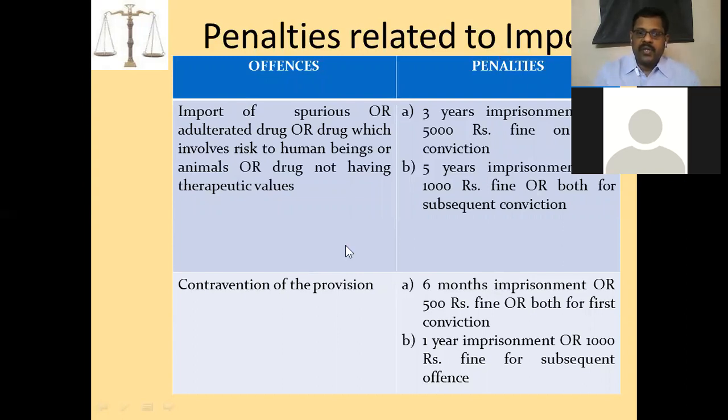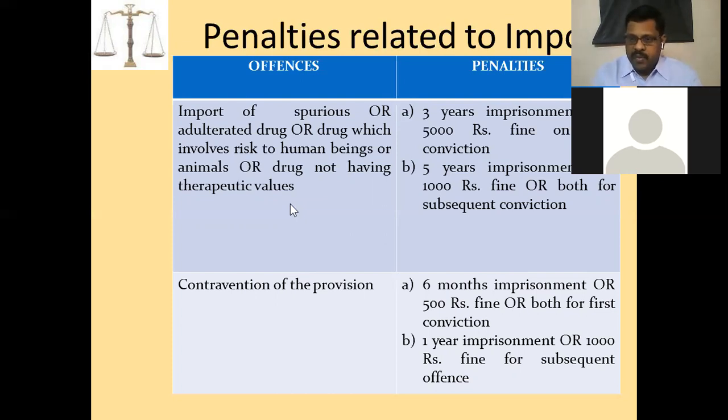Import of spurious or adulterated drugs, which involve a risk to human beings or animals, or drugs not having therapeutic value. If anyone is involved in this kind of importing, that is an offense as per the act. For that, 3 years rigorous imprisonment and 5,000 rupees fine on conviction. And then 5 years imprisonment, 1,000 rupees fine or both on subsequent convictions.